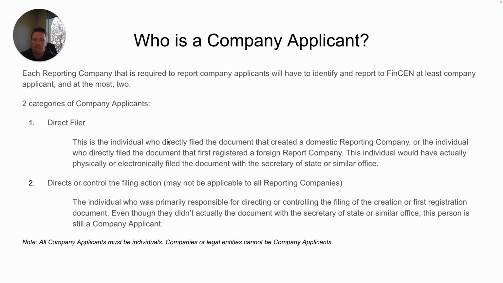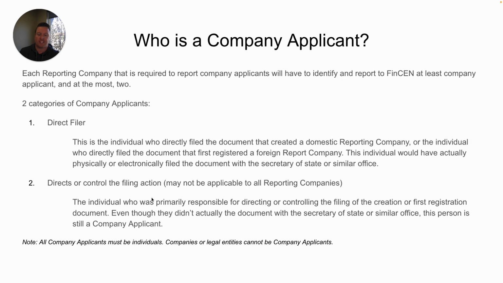Most of the time, especially with smaller companies, one of the beneficial owners is the same person as the company applicant. But sometimes it's somebody different. Sometimes people have an attorney, an accountant, or somebody else that actually files the documentation to form a company. But those are usually the people who it is.